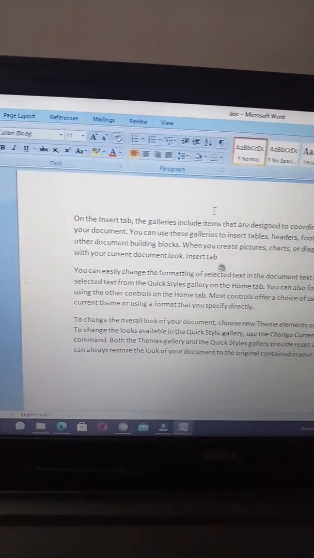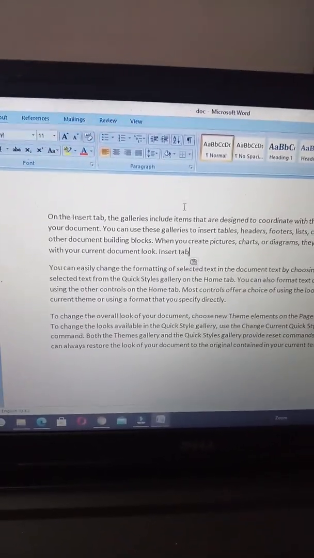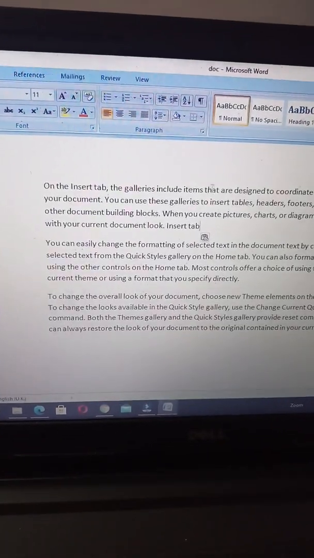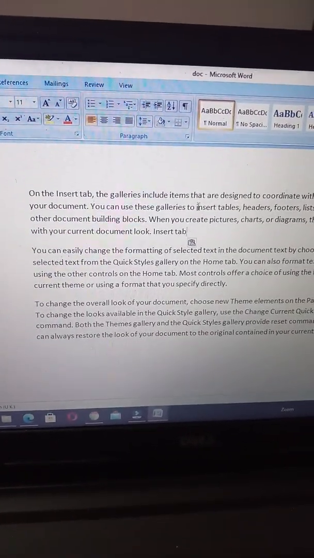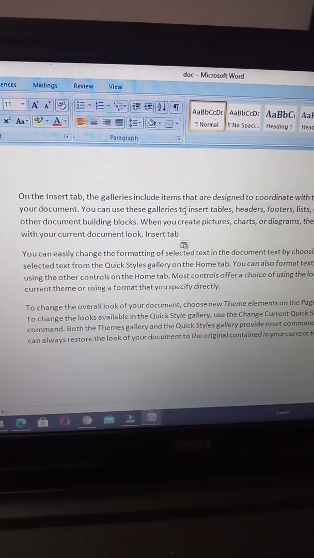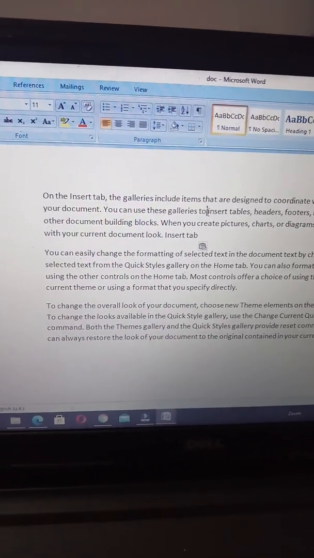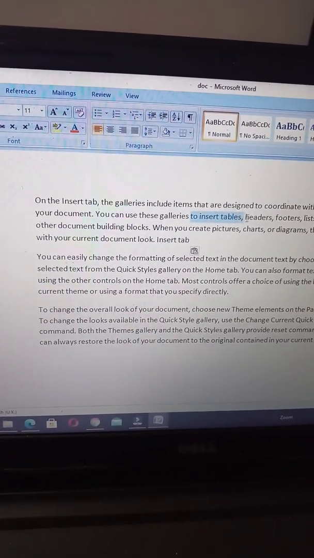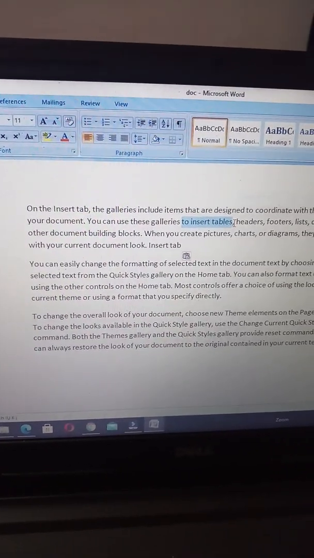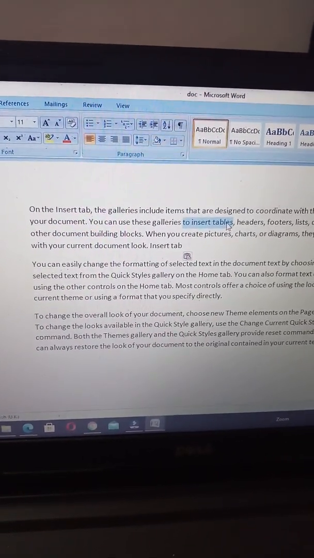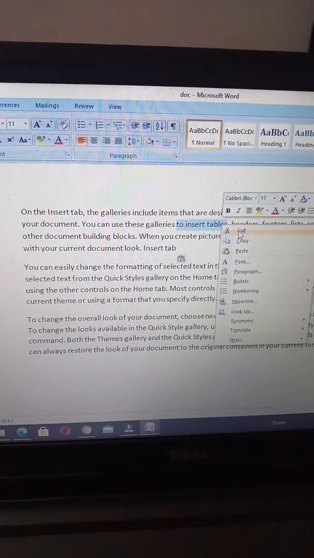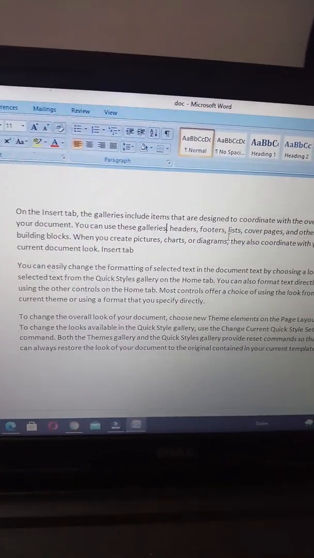And then another option is Cut. If you want to cut this Insert table, then you need to place the cursor here, select it, and then right click it, Cut. It will disappear from there.